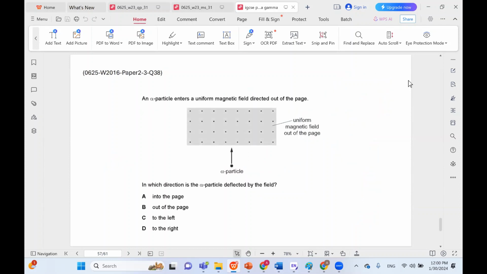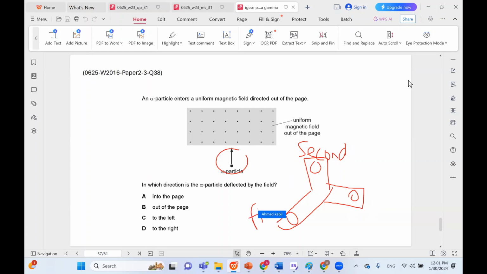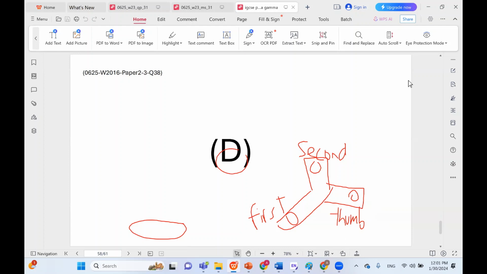An alpha particle enters a uniform magnetic field directed out of the page. So alpha is positive, hence the middle finger here is pointing up. And the magnetic field is going out, so your first finger is pointing towards yourself or away from the page. Therefore, you're going to find that your thumb is necessarily pointing to the right. So this is the second finger. This is the first finger. So therefore, the thumb must be pointing to the right. So the answer is to the right. D is the correct choice.